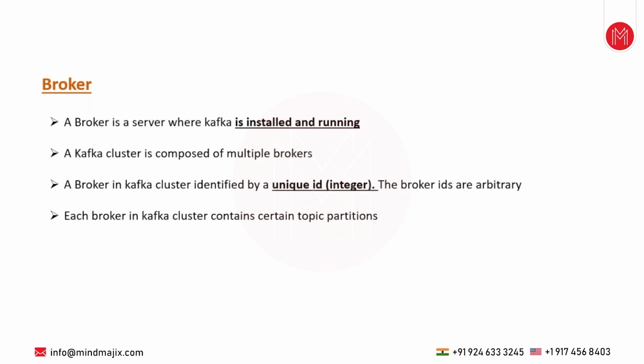So each broker in a Kafka cluster contains certain topic partitions. For example, let's assume one Kafka cluster has 5 brokers, because it's a multi-node Kafka cluster. It means it has 5 brokers, 5 servers. Each and every broker contains certain topic partitions. For example, I have created a topic TP1 with 3 partitions. It means one partition will be on one broker, the second partition on another broker, the third partition on another broker. It will be segregated like that.